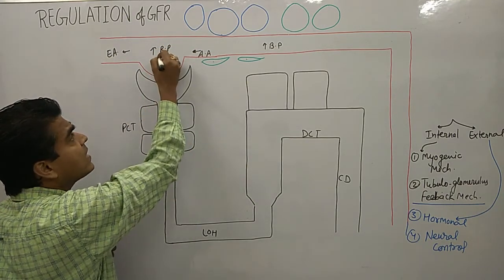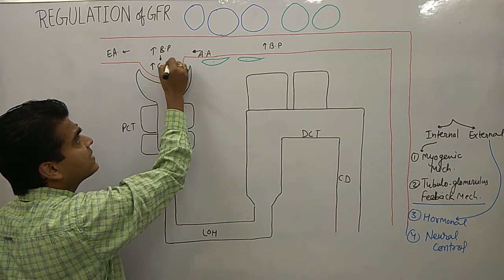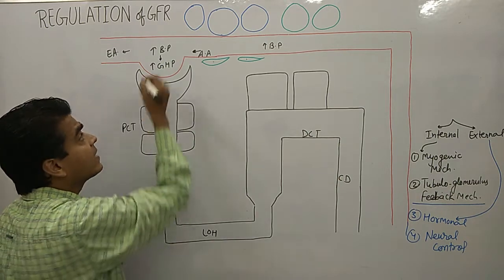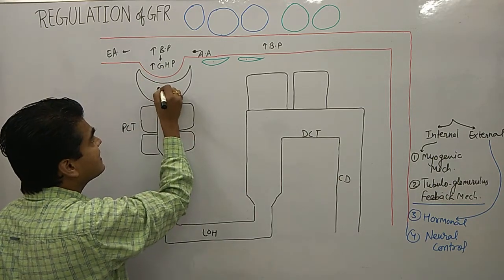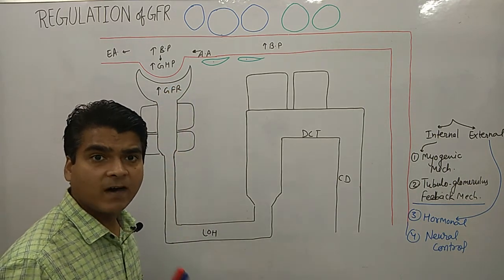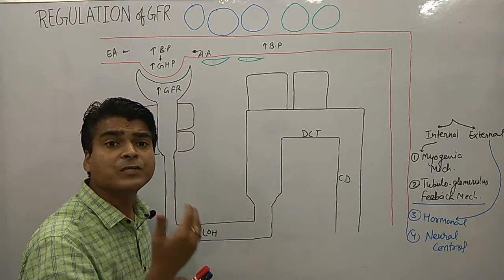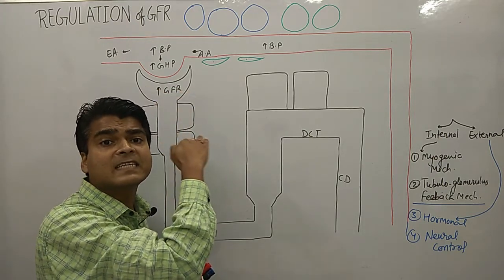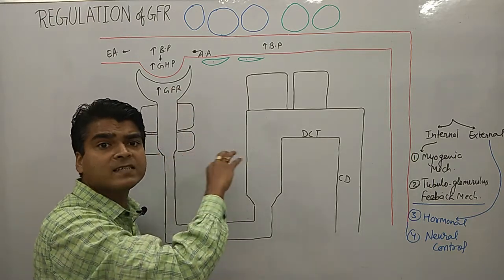If BP goes up, then glomerular hydrostatic pressure goes up, which means there is increase in GFR. Now we try to control this increased GFR. So how does our body, our urinary system control it?